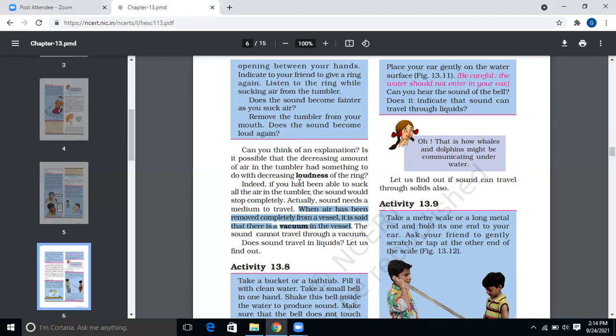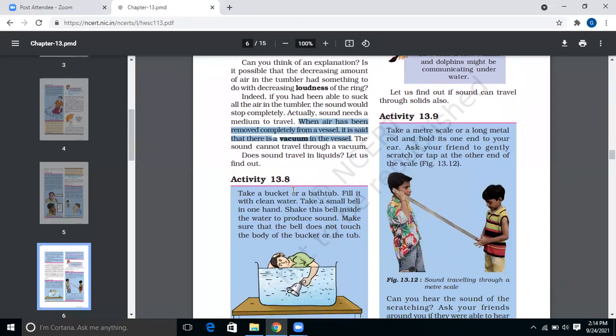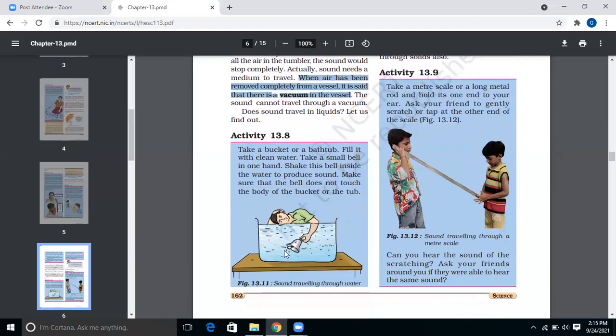Now what about in case of liquids? For this, the activity is you need a bucket of water or any vessel, and a bell, and you need to shake the bell inside the water to produce sound.